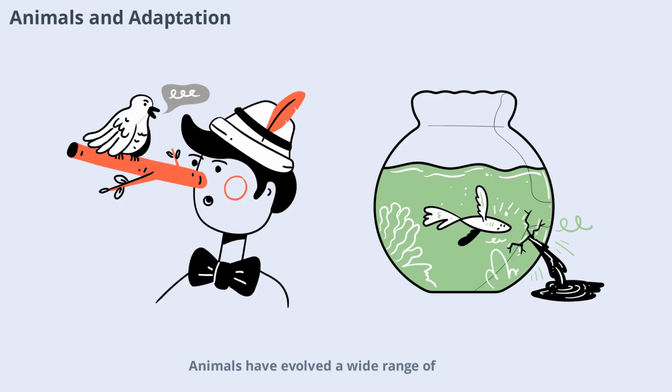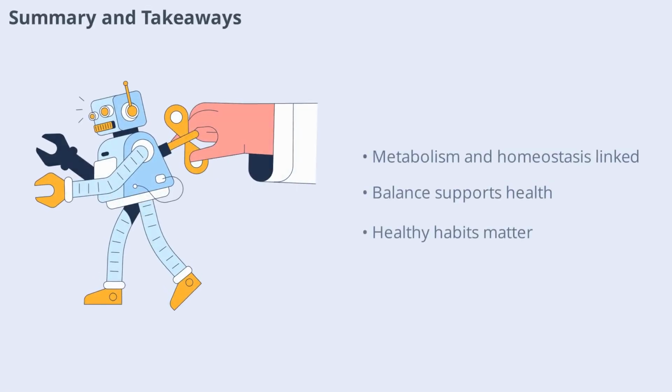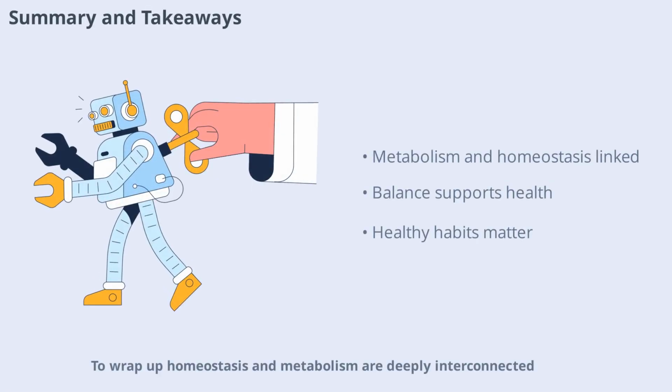Animals have evolved a wide range of adaptations to maintain homeostasis in different environments. From sweating to panting, hibernating to migrating, these strategies help animals survive and thrive by keeping their internal conditions stable. Wrap up: homeostasis and metabolism are deeply interconnected. Metabolic processes provide the energy and resources needed to maintain balance, while homeostatic mechanisms ensure that internal conditions stay within healthy limits. Understanding this relationship helps us appreciate the complexity of life and the importance of taking care of our bodies. By supporting metabolism and homeostasis through healthy habits, we can enjoy better health and resilience.